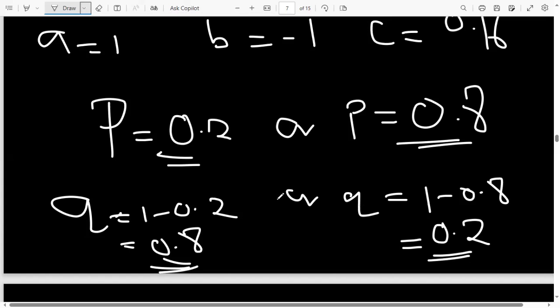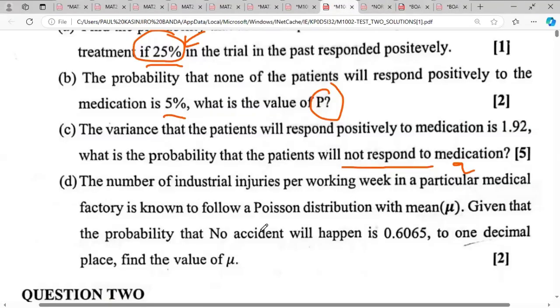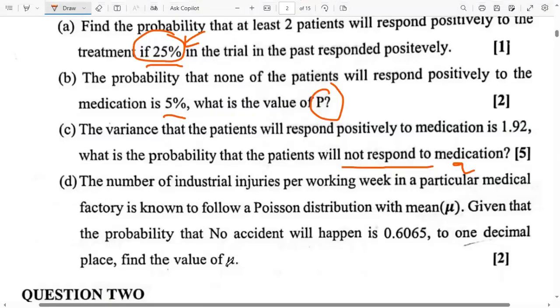And then let's look at question D, which is on a different distribution. So now notice the difference. In fact, here they are even giving you that it's a Poisson distribution. But how do you know, in case they don't state, that this is a Poisson? For the questions on the Poisson distribution, you'll only be given one thing, which is the mean. Just the mean is enough for you to do all calculations involving a Poisson distribution.